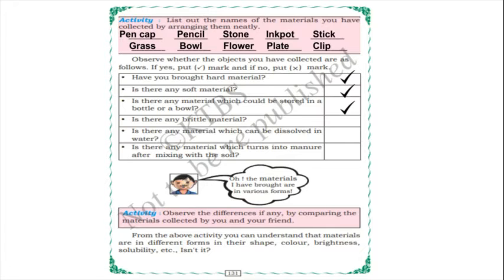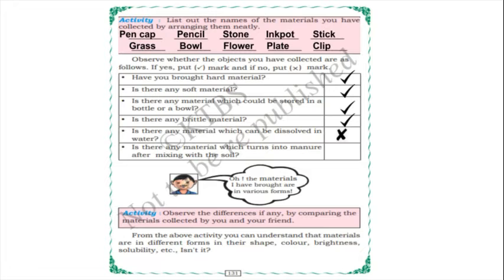Yes. So we will put a right mark. Is there any brittle material? Yes. And is there any material which can be dissolved in water, that is, a soluble substance? Is it there in our list? No, it is not there in our list.